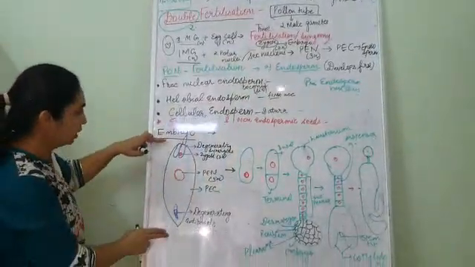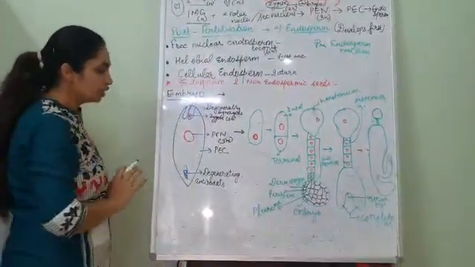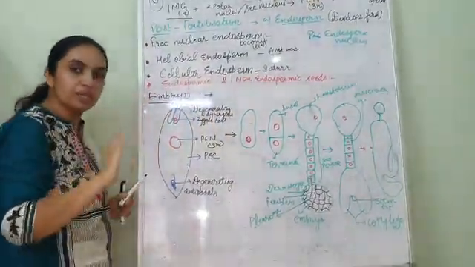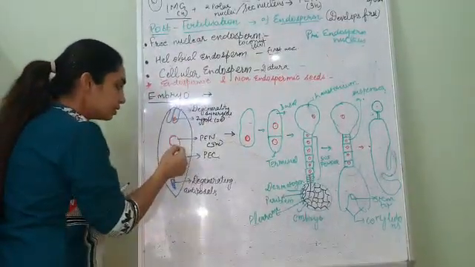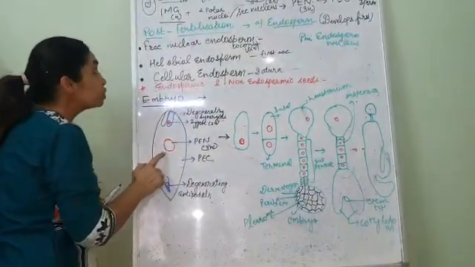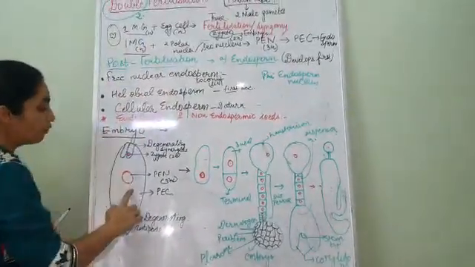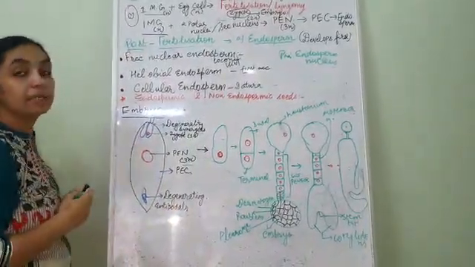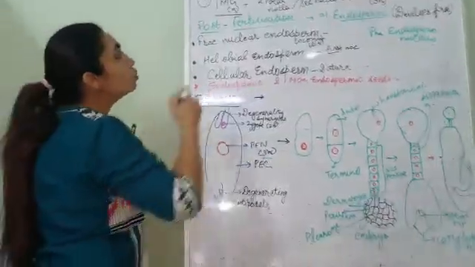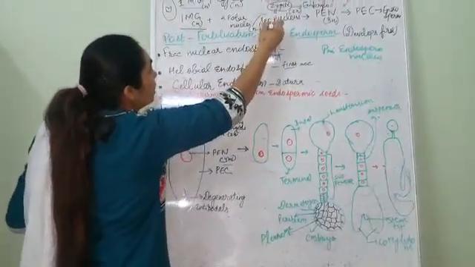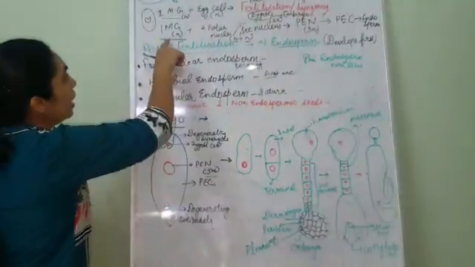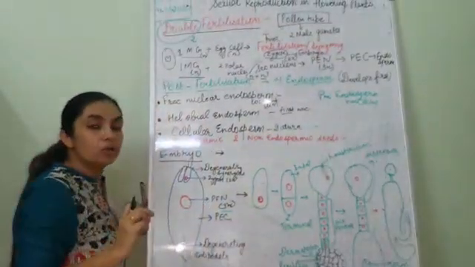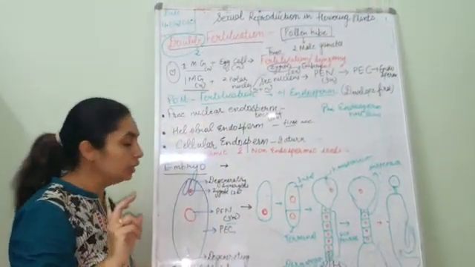Just pay attention here on this diagram. After the fertilization, what happens? Zygote is formed. The synergids will start degenerating. And this secondary nucleus which fuses with the male gamete forms the primary endosperm nucleus, which is triploid in nature, that means 3n. How come? Because the two polar nuclei maintain their identity. They are n plus n and one n of the male gamete. So hence triploid, 3n. The primary endosperm nucleus has a ploidy level of 3n.